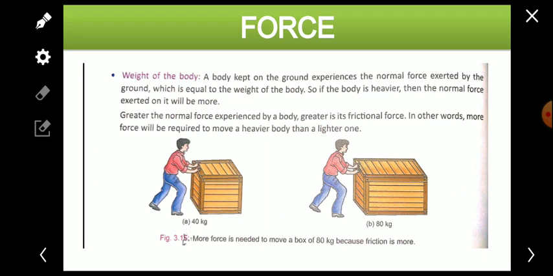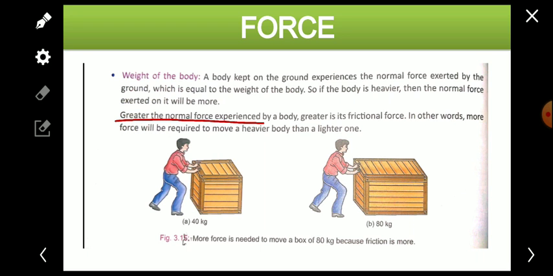So what happens is that a body kept on the ground experiences the normal force exerted by the ground, which is equal to the weight of the body. So if the body is heavier, then the normal force exerted on it will be more. Whenever an object is heavier, the normal force applied on it will be higher. So normal force depends upon the weight of the object.